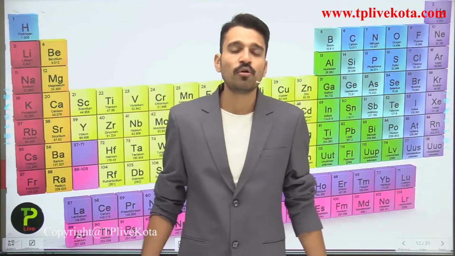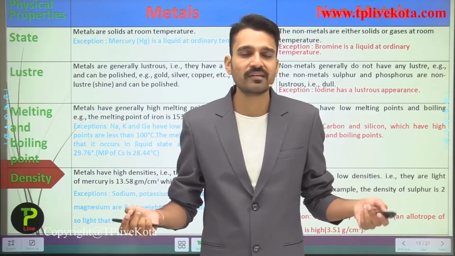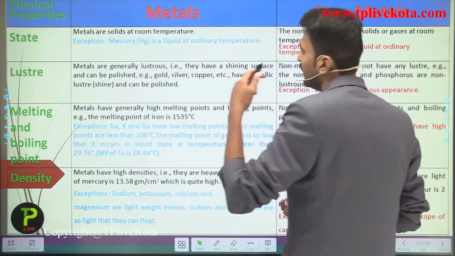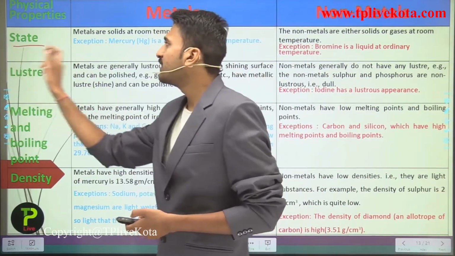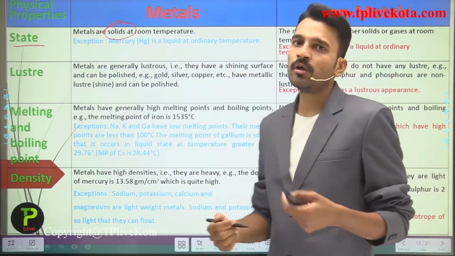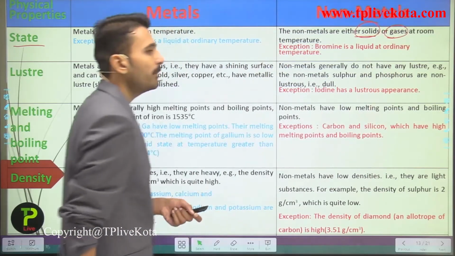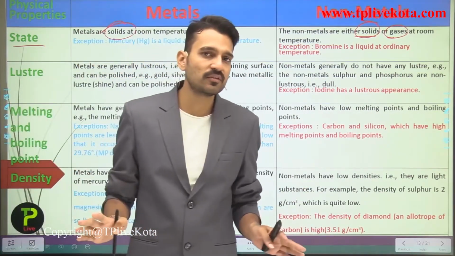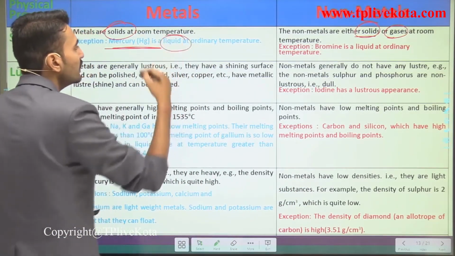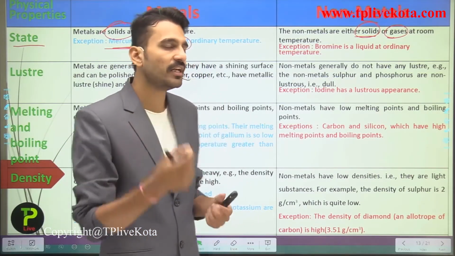So students, moving into the next slide and seeing the differences between metals and non-metals based on their physical properties. Starting from the first, that is their state. Metals exist in the solid state at room temperature, while non-metals exist in the solid or gaseous state at room temperature. There are some exceptions here, that is mercury. It is a metal and it exists in the liquid state at room temperature, which we take as 25 degrees Celsius.